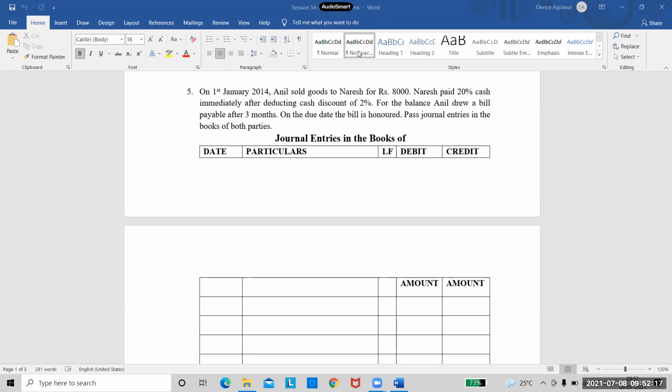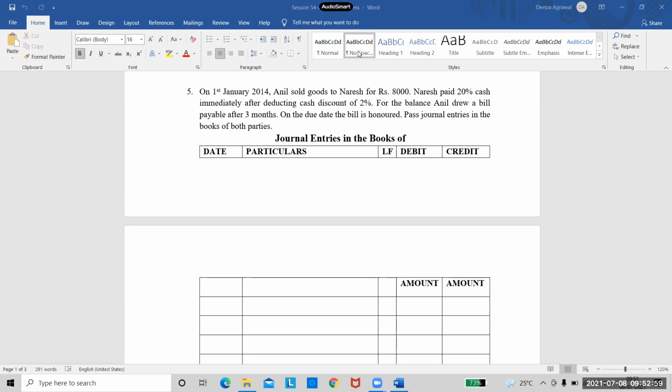For the balance amount, Anil drew a bill payable after 3 months. Now, what is the balance amount? What would be the balance amount he means to say? Someone was answering. Tell me the balance amount. 1600, ma'am. 1600 is the balance amount left over. He says for the balance amount, Anil drew a bill.